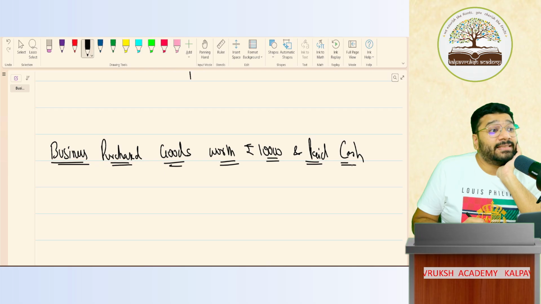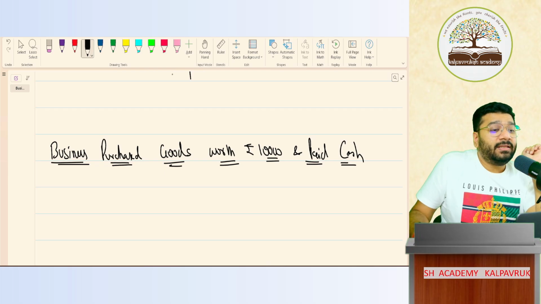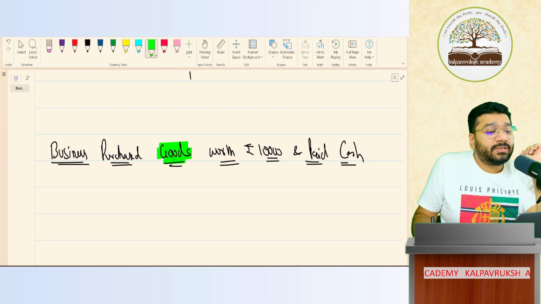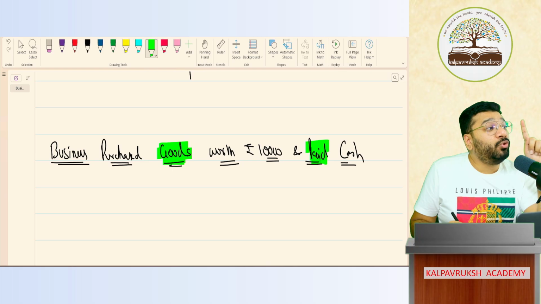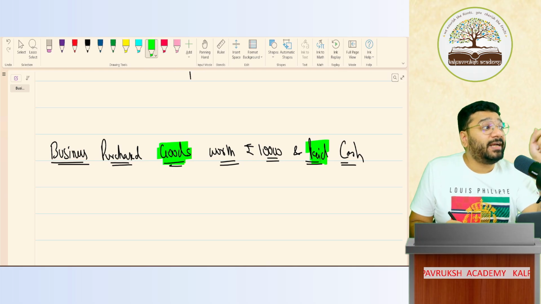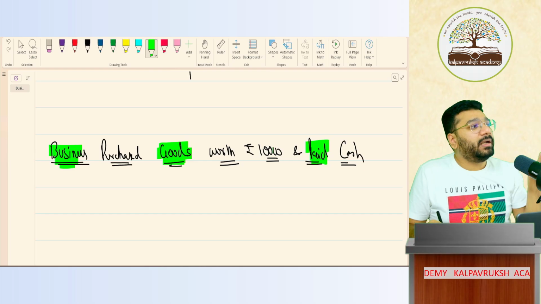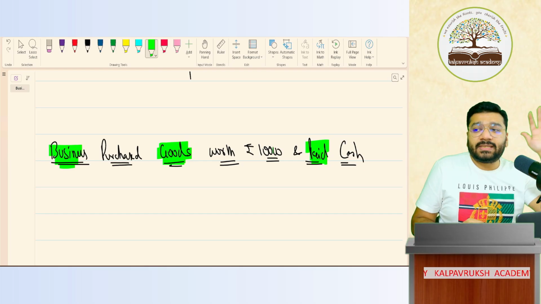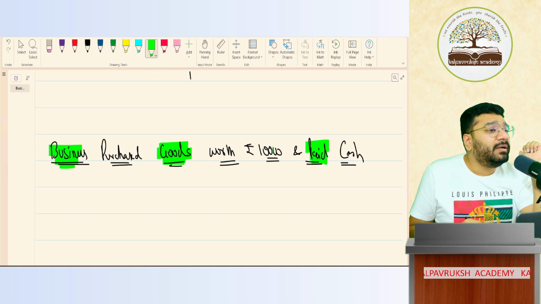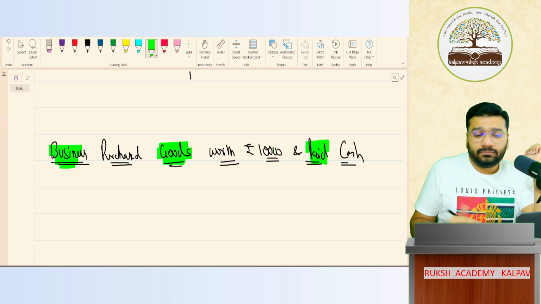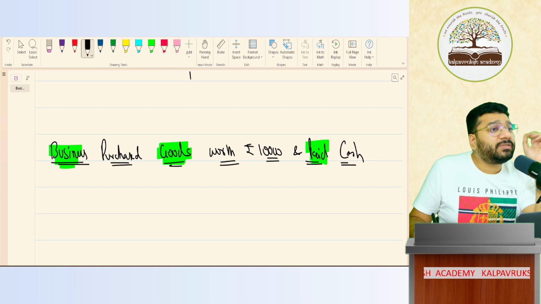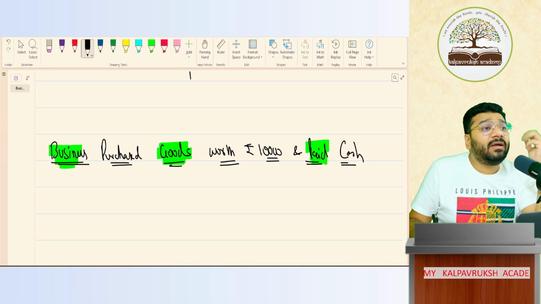How do you say this is a transaction? Sir, in this, goods are getting exchanged with money. It involves exchange of goods with money on the spot. It is not just transfer, it is exchange. This exchange is happening between two parties: one is the business and some other third party, because you're buying this from some third party. So this is a transaction. Next, in this transaction, what are you supposed to identify? You're supposed to identify the accounts involved.